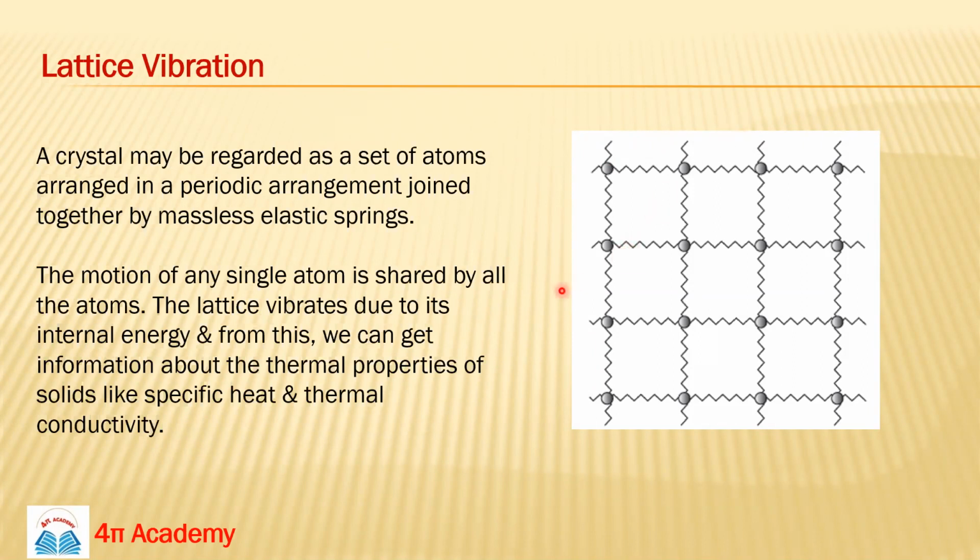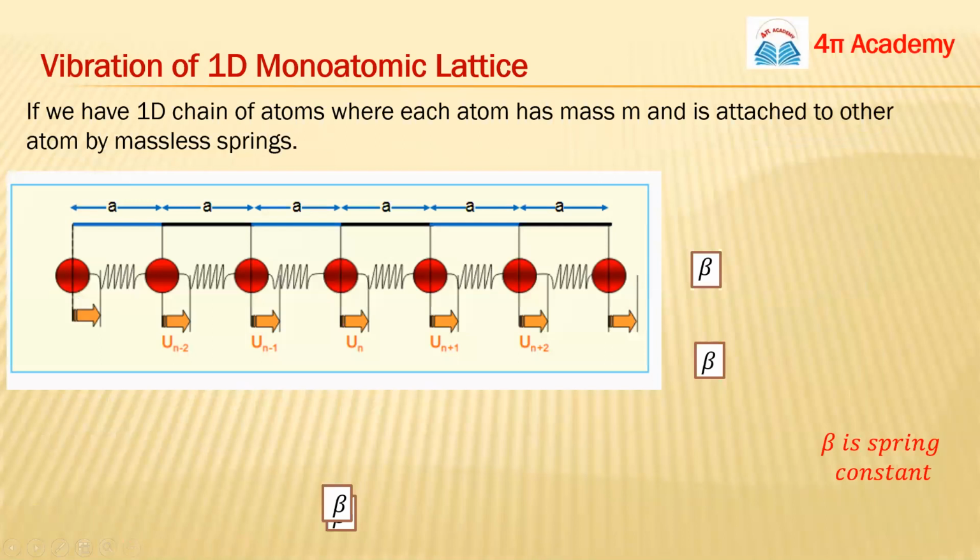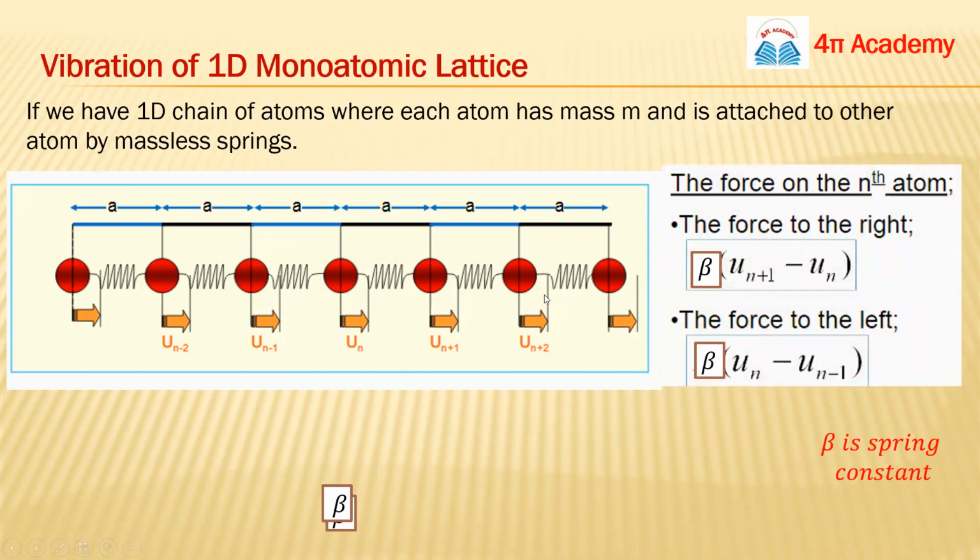So this is the lattice vibration, and these are the assumptions regarding the lattice vibration, because it's going to help us in so many ways. We will discuss first the vibrations of a 1-dimensional monoatomic lattice. Monoatomic lattice means crystals like copper, cadmium, there are so many crystals which are monoatomic. So we are talking about these monoatomic lattices in a one-dimensional chain.